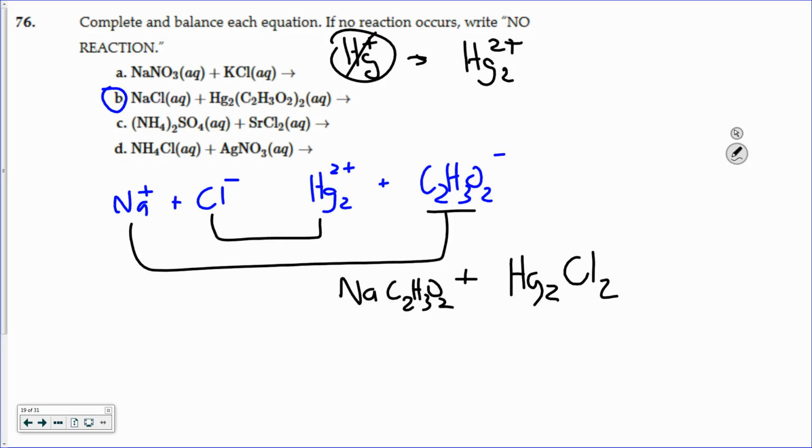And then I need to distinguish the phases that are with them. So the sodium acetate, all the sodium salts are going to be soluble. So that's going to be AQ for aqueous. Mercury was one of the ones that, with the halogens, formed a precipitate, so that's going to have a solid associated with it.